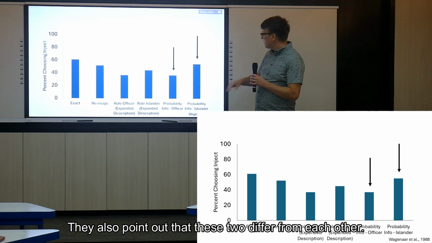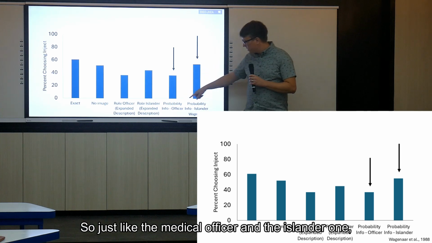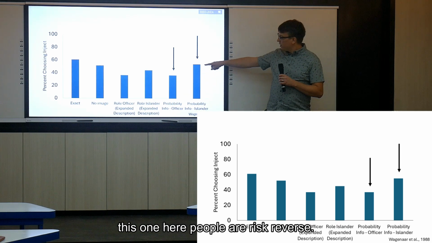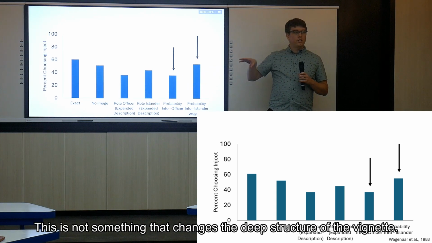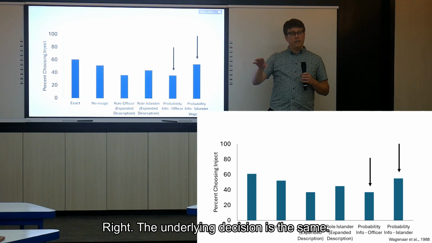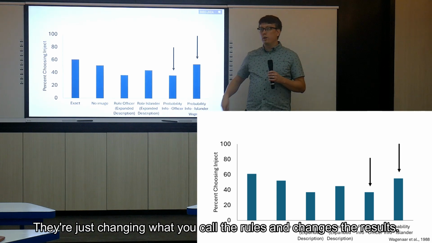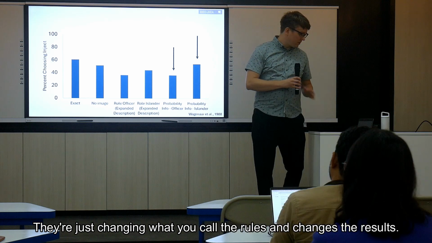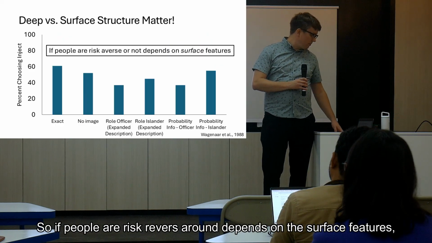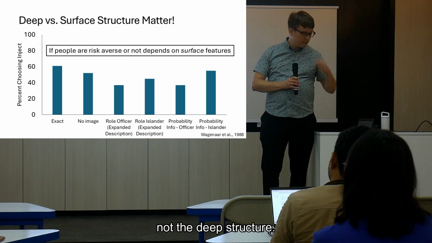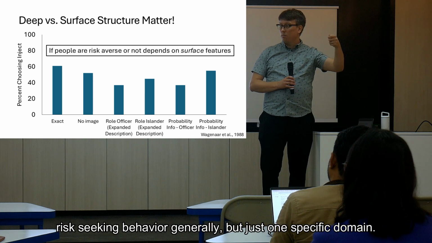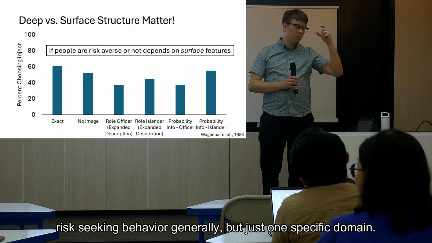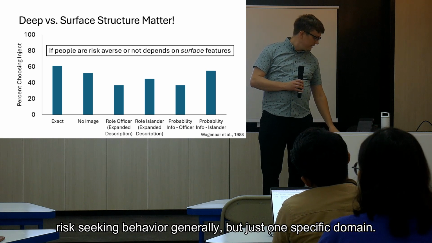They also point out that these two differ from each other. Just like the medical officer and the islander one, in this one here, people are risk averse. In this one here, people are risk seeking. This is not something that changes the deep structure of the vignette, right? The underlying decision is the same. They're just changing the roles, and it changes the results. So whether people are risk averse or not depends on the surface features, not the deep structure, which means the original study might not tell us anything about risk-seeking behavior generally, but just in one specific domain.